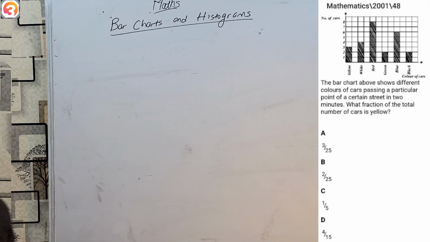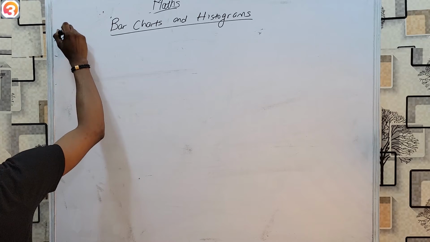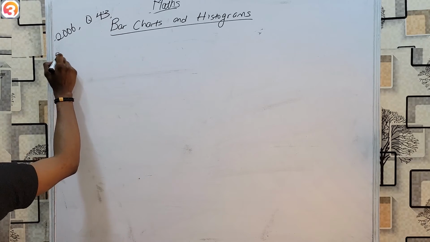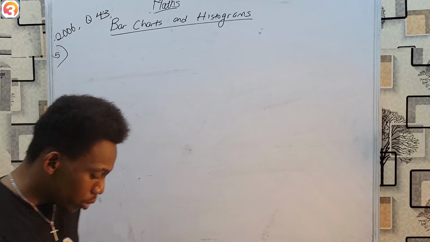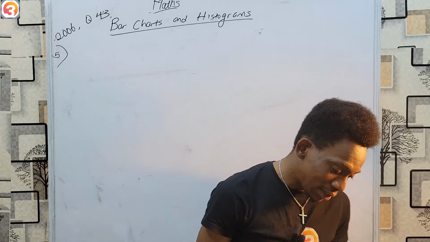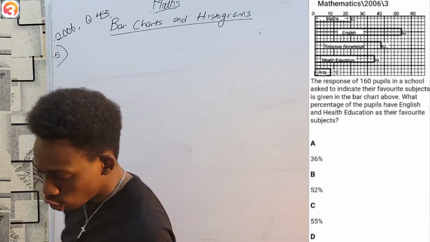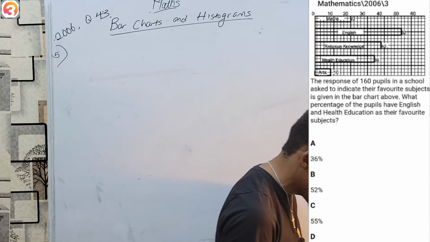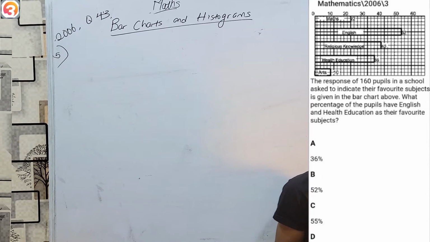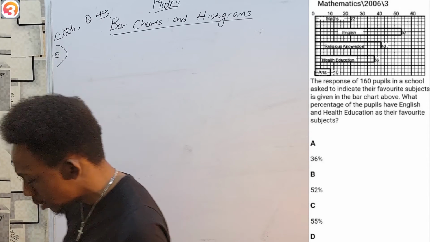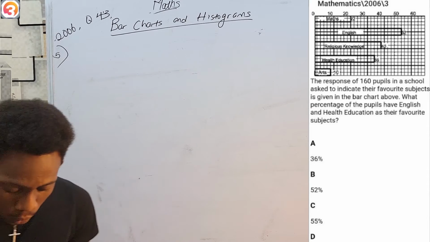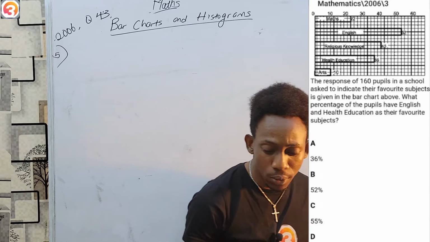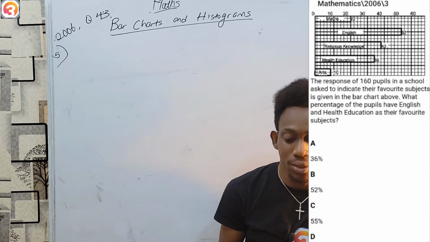Next up, we move on to the year 2006, question number 43. Very, very easy as well. In this case, my bar chart is bent, but that doesn't change anything. We have been told that the responses of 160 pupils in a school, asked to indicate their favorite subject, are indicated in the bar chart above. What percentage of the pupils have English and health education as their favorite subjects?